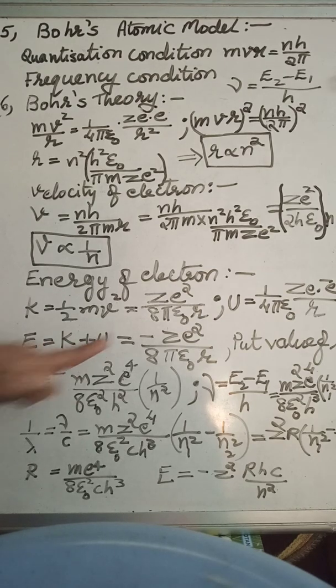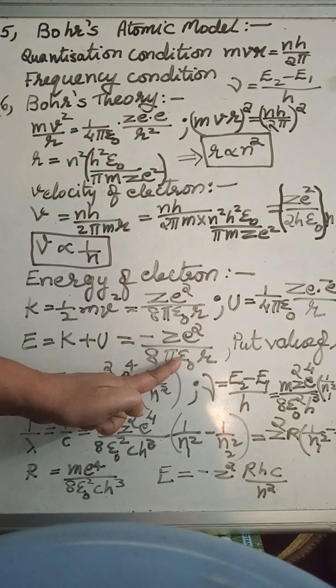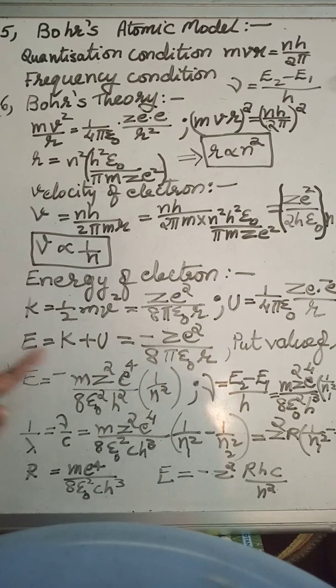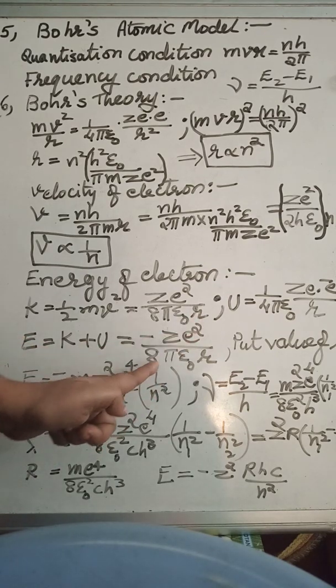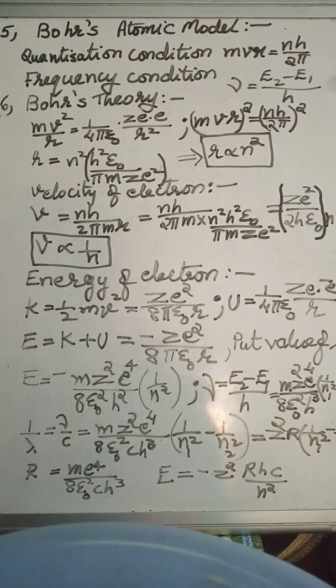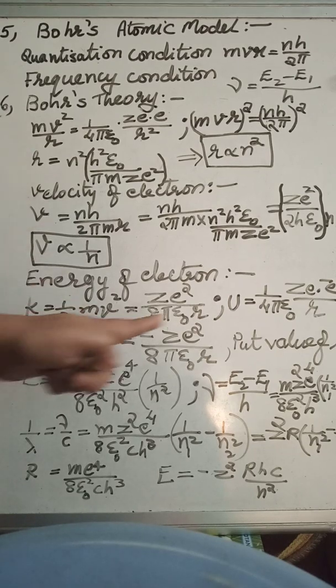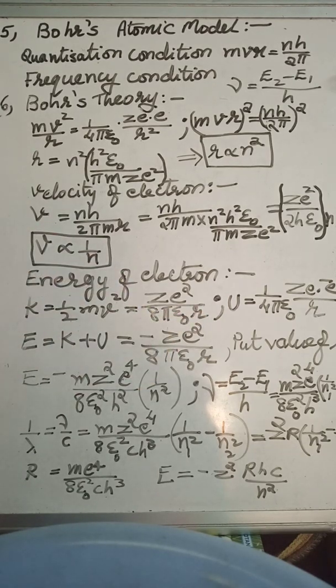Do the addition so that we get the total energy of the electron in the stationary orbit. So this equation is E is equal to minus Z e square upon 8 pi epsilon naught R. Put the value of R from above. We get the value of R from here and do the simplification. We get the formula for energy of electron in the stationary orbit given by this equation. Let's do the simplification slowly and get this equation.